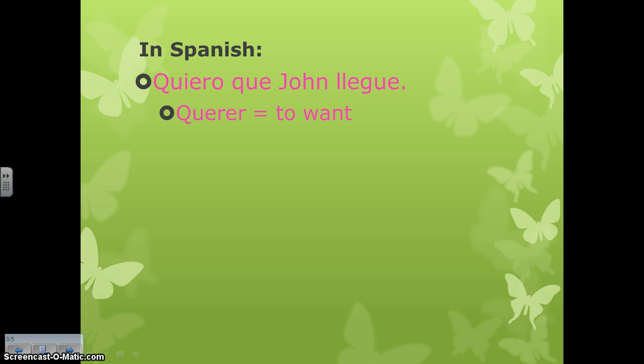Our verb querer means to want. So in English we say I want John to arrive on time, whereas in Spanish we're going to use the subjunctive. Notice llegue is our subjunctive conjugation of llegar.